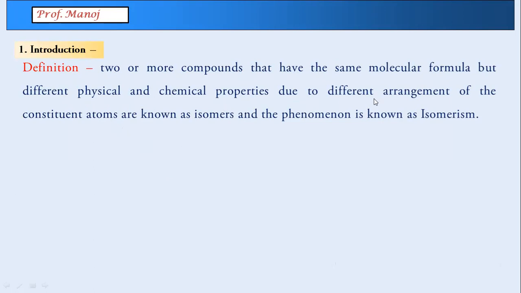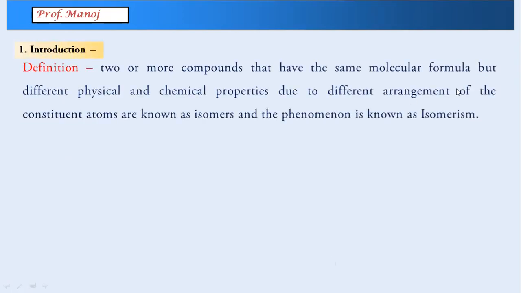The next part is a little different here than in organic chemistry. They will have a different arrangement of the groups, or what you can say ligands, around the metal atom. So a different arrangement of constituent atoms indicates a difference in the ligands. That will be called the isomers, and the phenomenon as usual is isomerism.